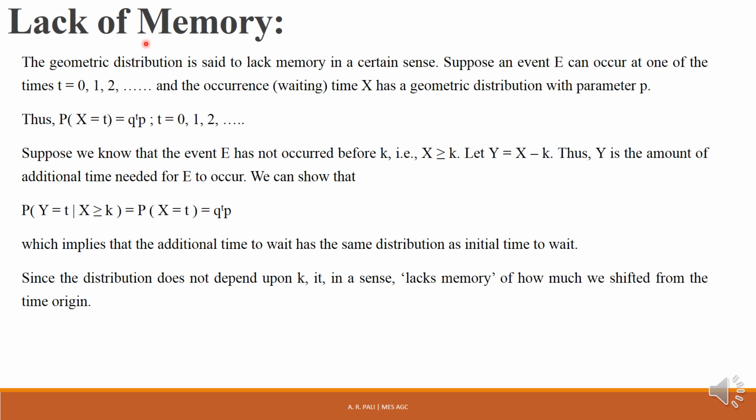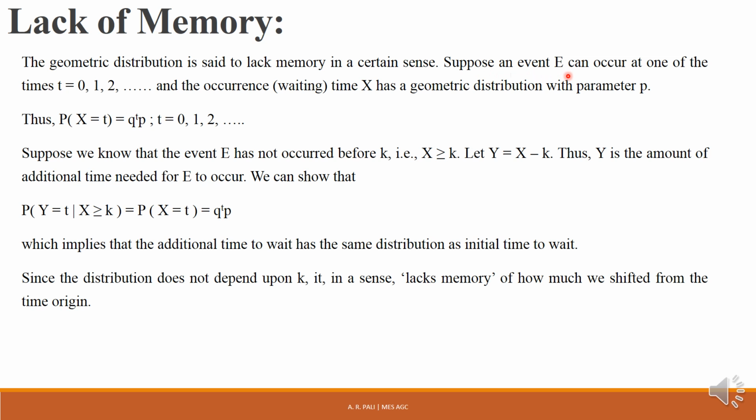Okay, lack of memory. Now let us see what the lack of memory property of geometric distribution is. It is also called the memorylessness of geometric distribution. It is one of the important features of geometric distribution. The geometric distribution is said to lack memory in a certain sense. We are going to see in what sense the geometric distribution lacks memory.